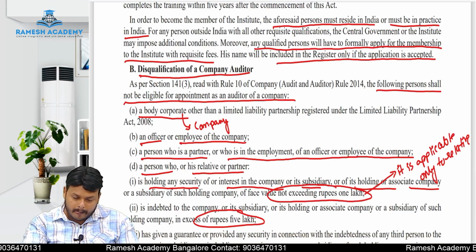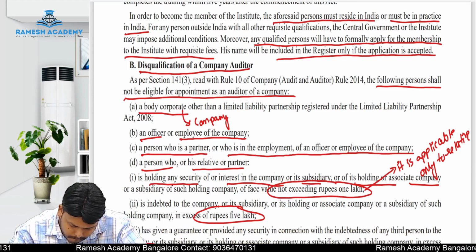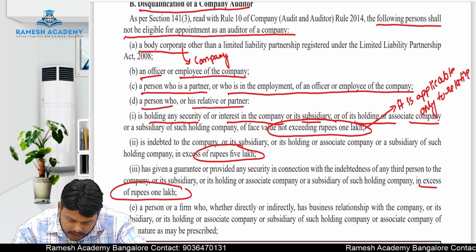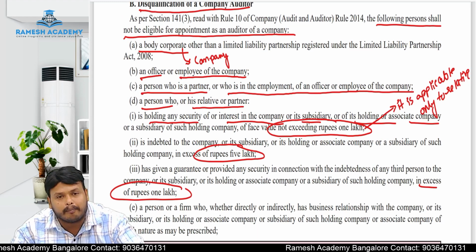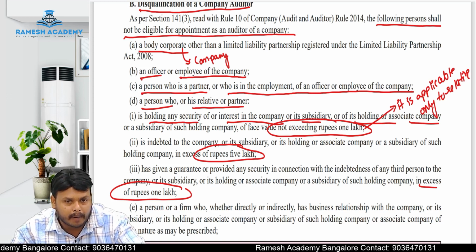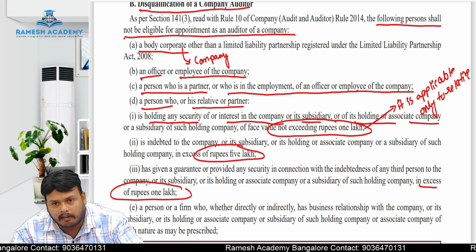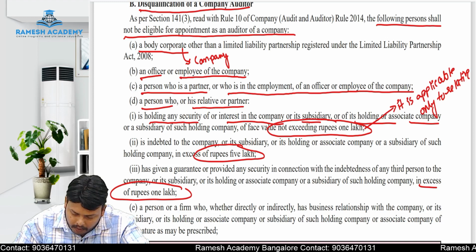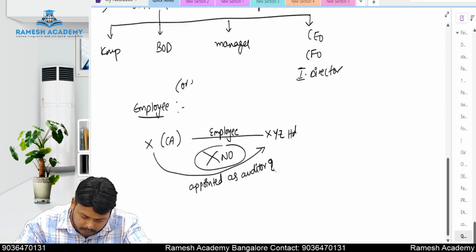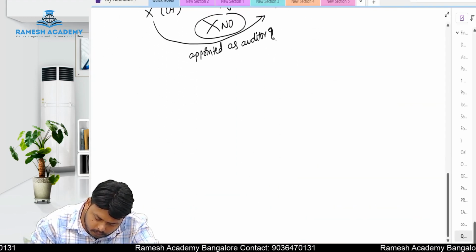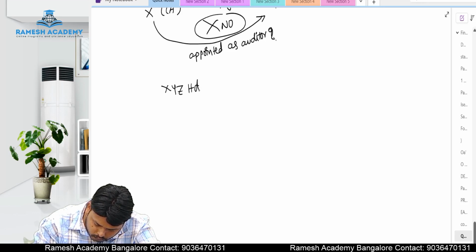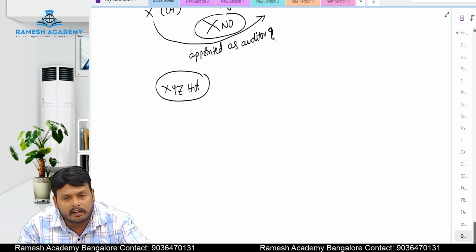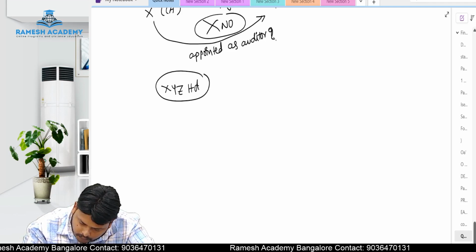Next point, Nana. A person who is a partner or who is in employment of an officer or employee of the company. So what they are saying, Nana, a person who is a partner or who is in employment of an officer or employee of the company. So what is the meaning of this sentence, Nana? Let us see. There is a company called XYZ Limited. Okay.